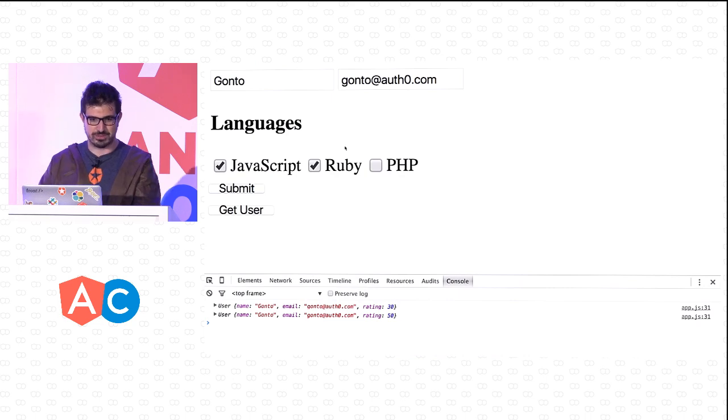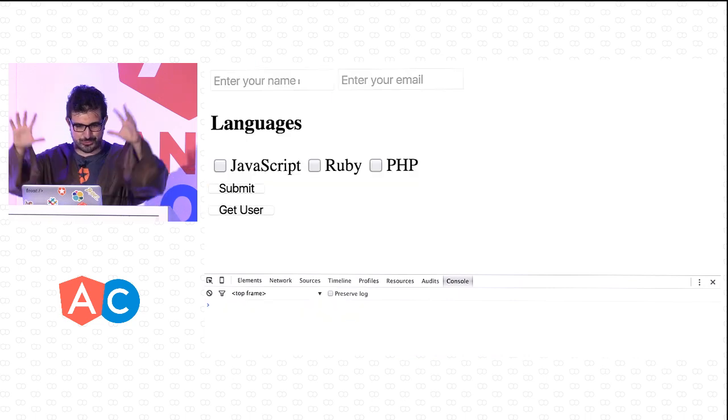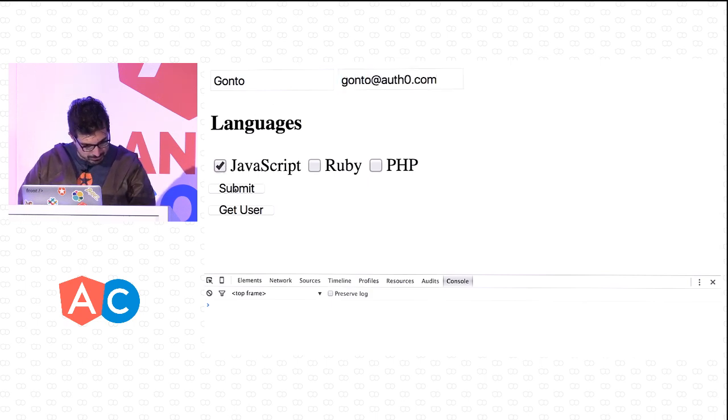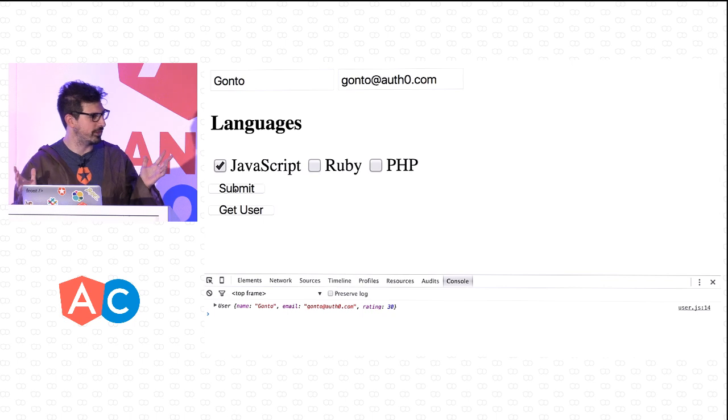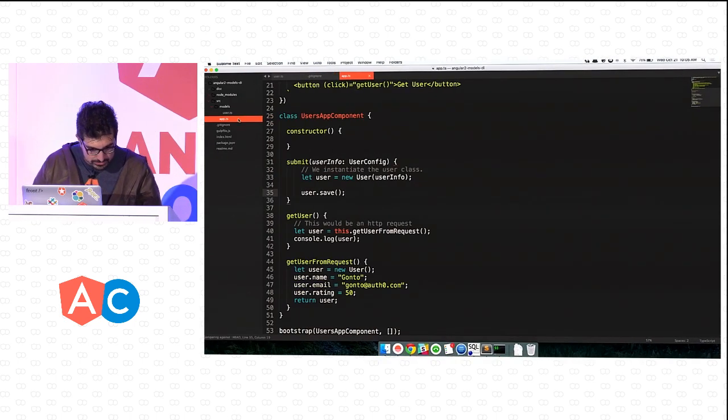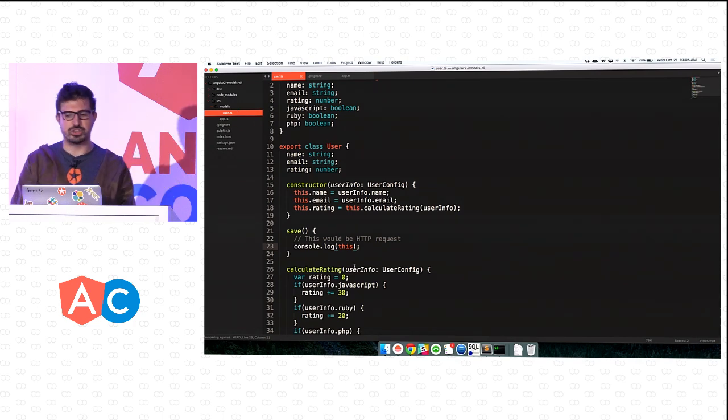The fans of my computer have started. Every time I do Angular 2, it's like this. So let's try it again. I know JavaScript, submit, and it's still working. It's still saving. And another thing that I can actually show you here is that now we have this save function in the user.